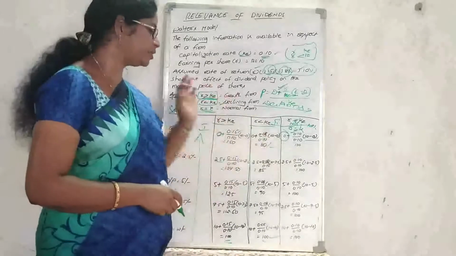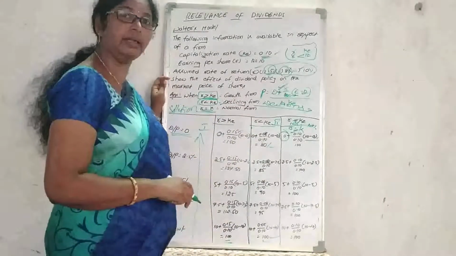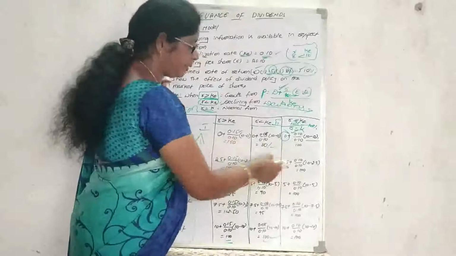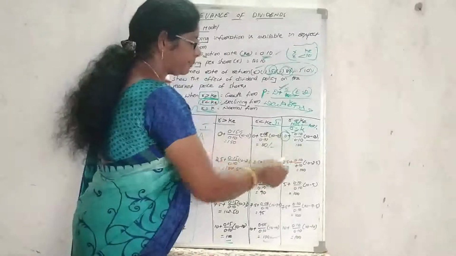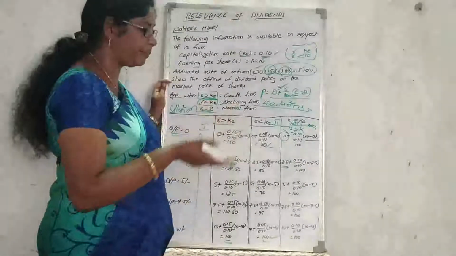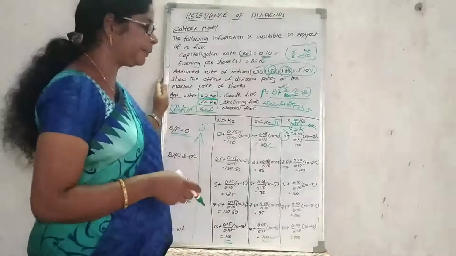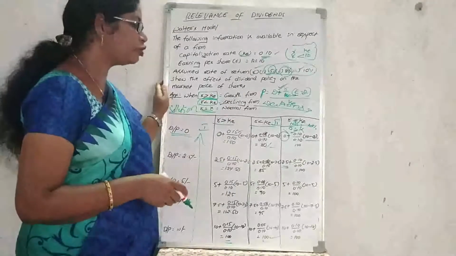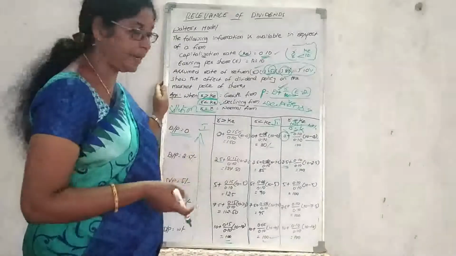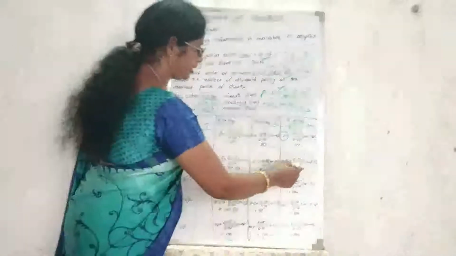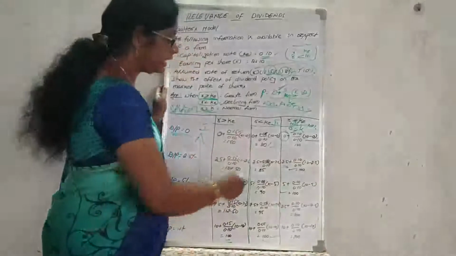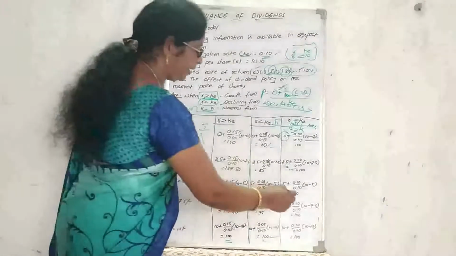And coming to the second situation, 25% dividend payout ratio, 2 rupees 50 paise: 2 rupees 50 paise plus 10% divided by 10%, and earning per share 10 rupees minus 2 rupees 50 paise as a dividend, that equals 100 rupees. Here also, when they are declaring 5 rupees of dividend, the value will be 100.